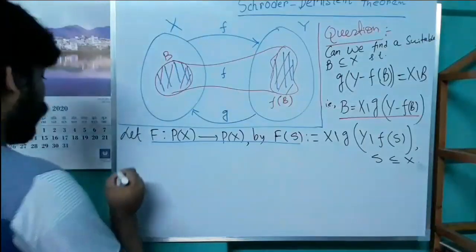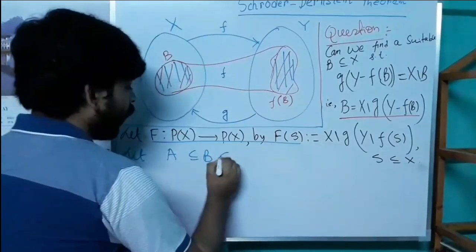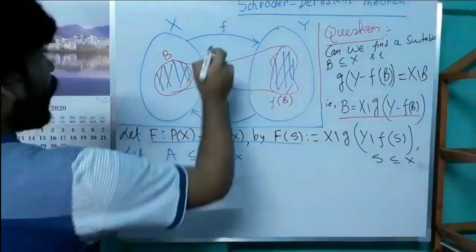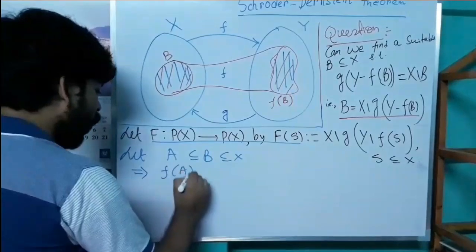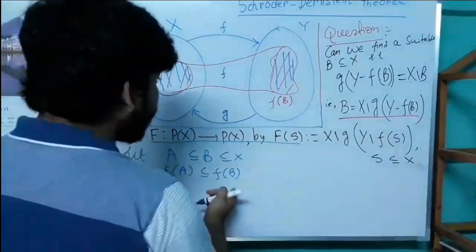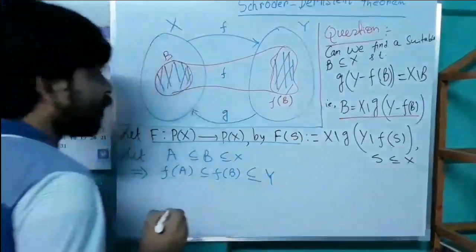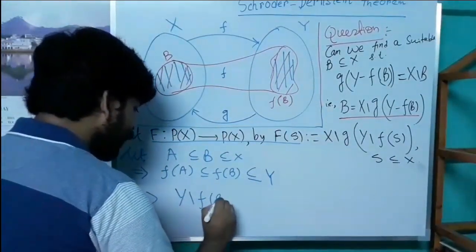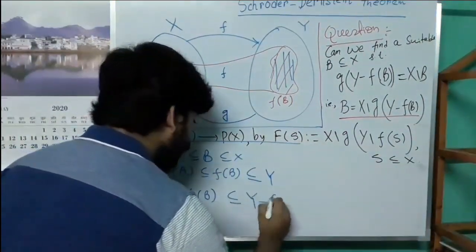For that we consider two subsets A and B of X such that A is a subset of B. Since f is an injective map, which is given, we can write f(A) is a subset of f(B), and obviously f(B) is a subset of Y. So this implies Y minus f(B) is a subset of Y minus f(A).